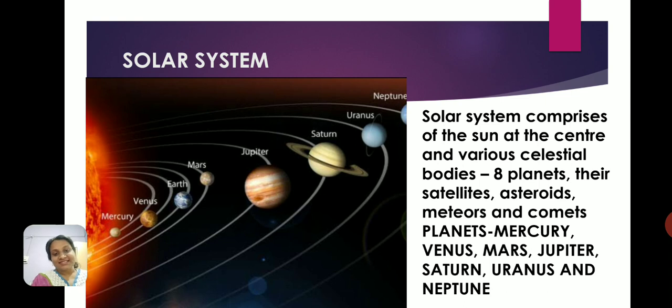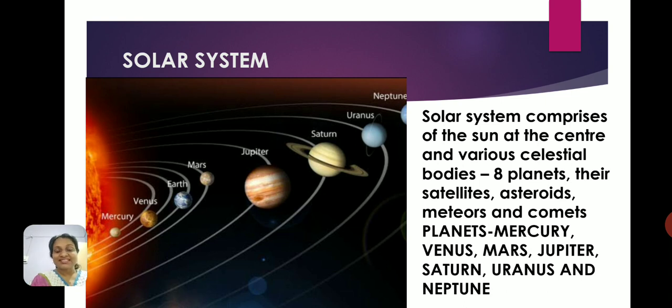And it consists of the 8 planets that we have. Which are those 8 planets? Like you can see in the image, you have Mercury, Venus, Earth, Mars, Jupiter, Saturn, Uranus and Neptune. Let me repeat: Mercury, Venus, Earth, Mars, Jupiter, Saturn, Uranus and Neptune.